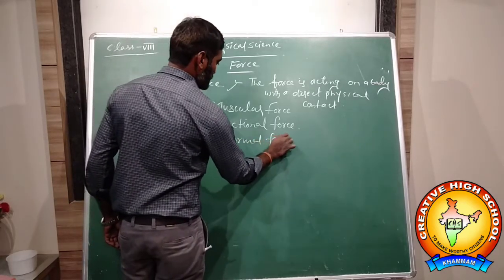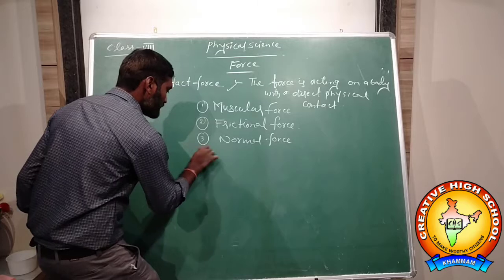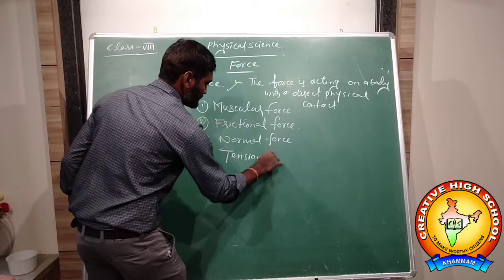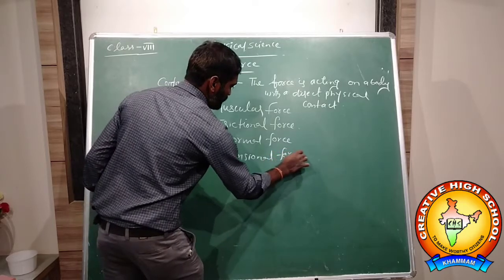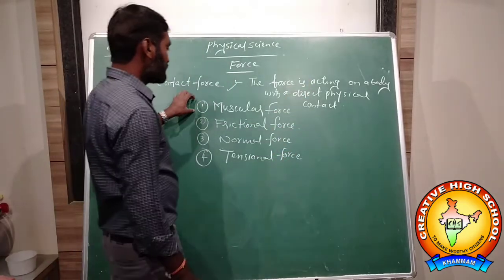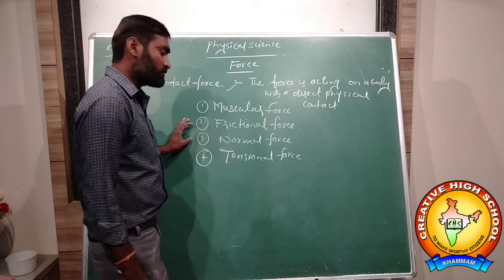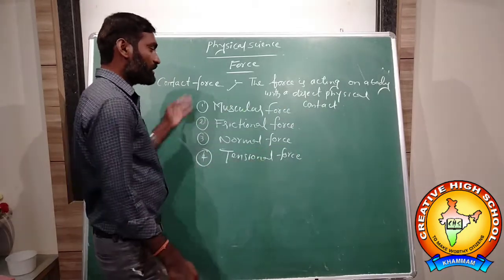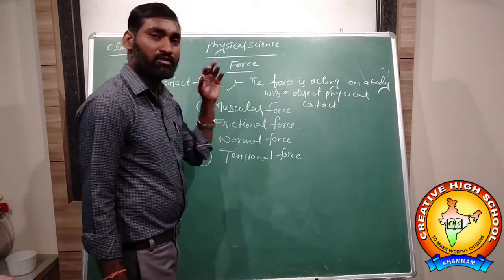Fourth one is tensional force. Okay. Muscular force, frictional force, normal force, and tensional force. So these 4 forces are called contact forces.